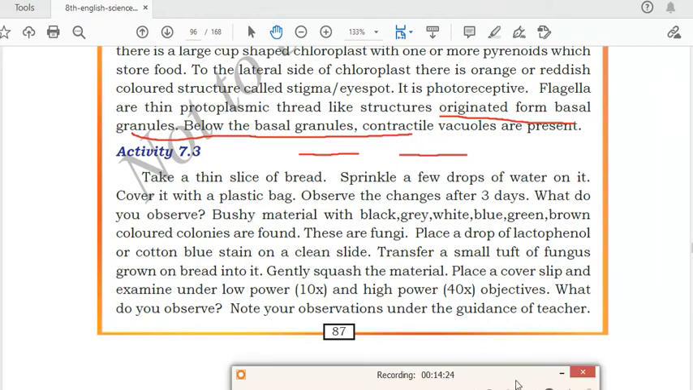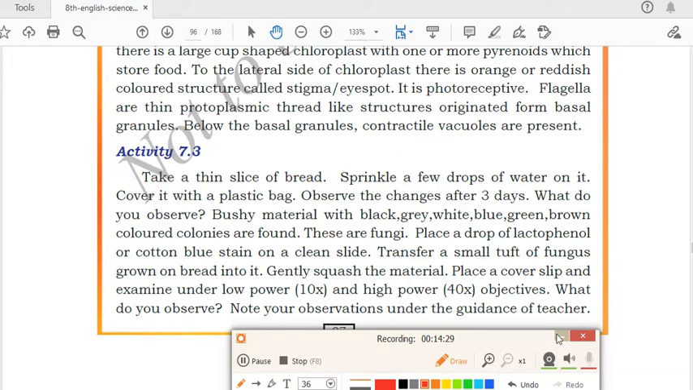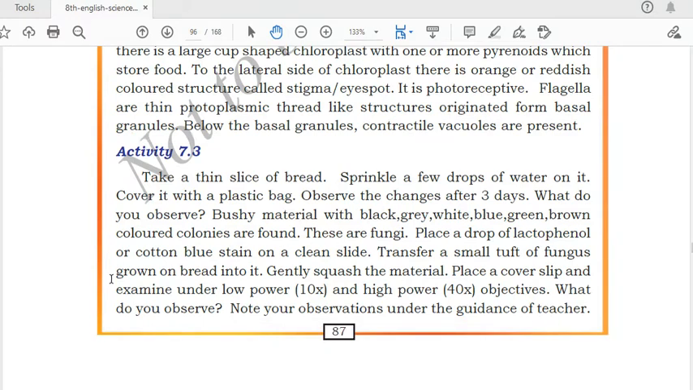Now, one activity is given over there. In this, what we have to do, we have to take one bread. In that bread we have to sprinkle few drops of water, and we have to cover that bread with a plastic bag and leave it for 3 days. After 3 days, when we open that plastic wrapper, we can see blackish or grayish or blue structures on that bread. The color of the bread will change from white to black, brown, something like that.